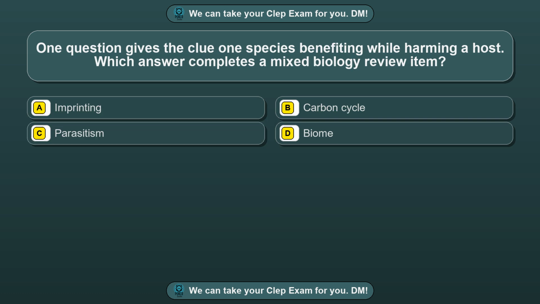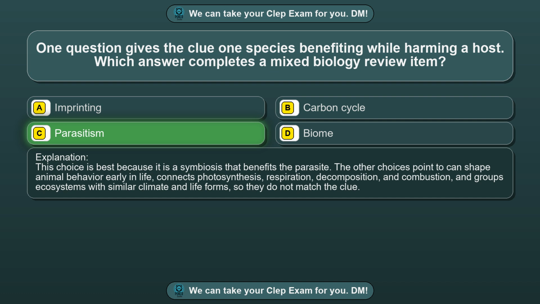Question 39. One question gives the clue one species benefiting while harming a host. Which answer completes a mixed biology review item? Option A, imprinting. Option B, carbon cycle. Option C, parasitism. Option D, biome. The correct answer is option C, parasitism. This choice is best because it is a symbiosis that benefits the parasite. The other choices point to can shape animal behavior early in life, connects photosynthesis, respiration, decomposition, and combustion, and groups ecosystems with similar climate and life forms, so they do not match the clue.